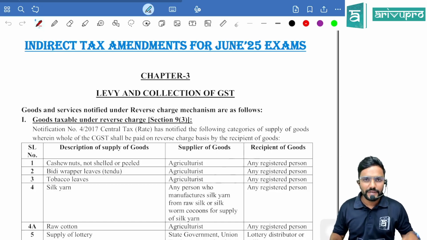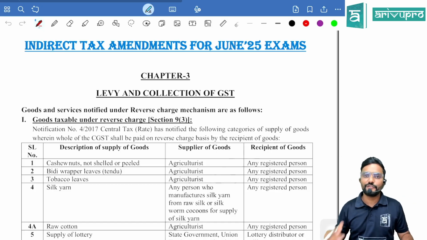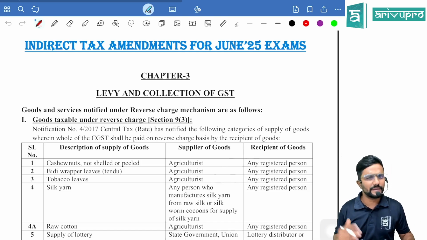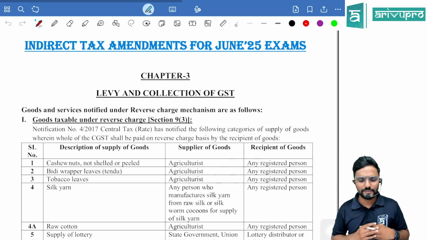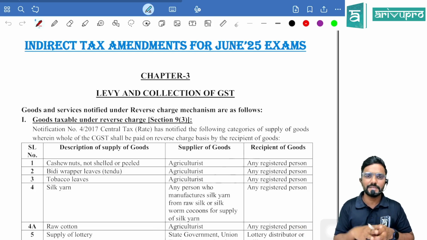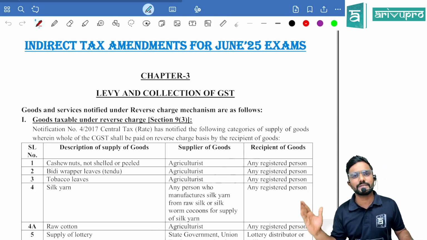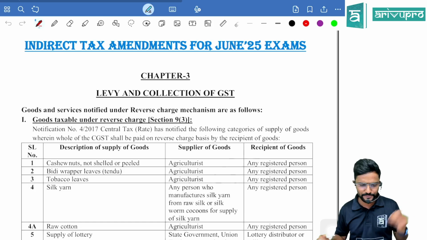Now we will be doing indirect tax amendments as applicable for June 2025 exam and as well for December exams also, but mainly for June exams. In between June and December also you may have some amendments that would be covered separately, guys. Yeah, this is exclusively for June exams.